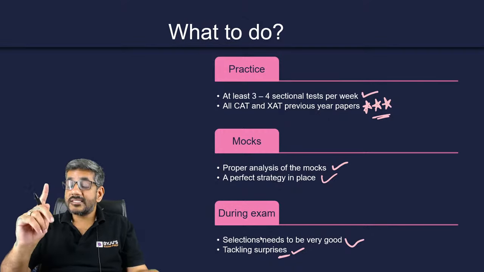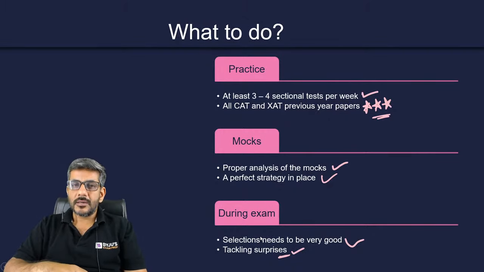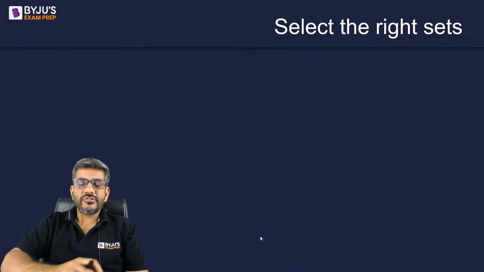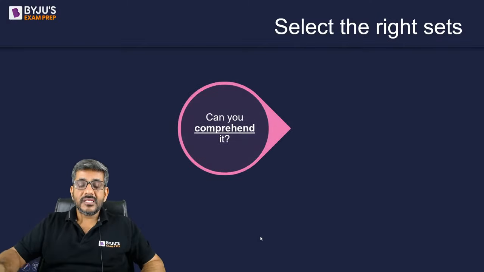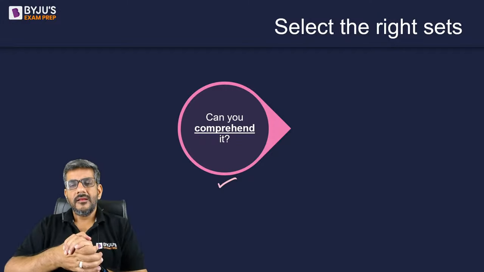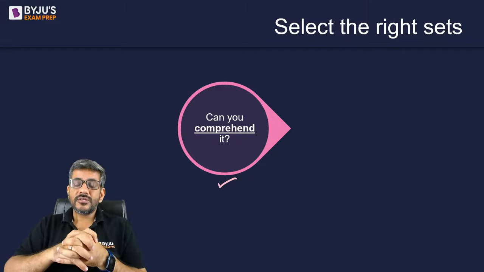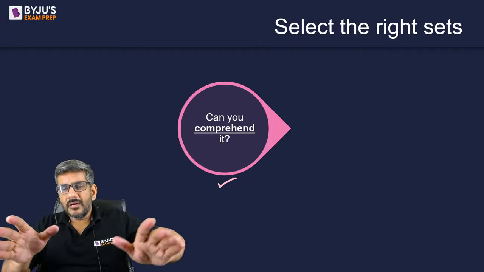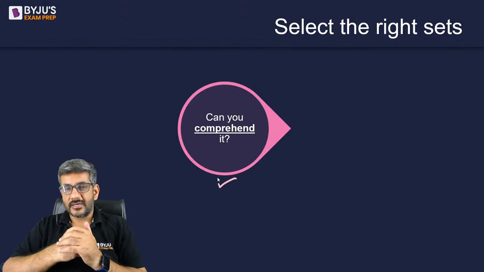Now, how can that selection be good? Because that's a very important point, so I am talking about that as well now. How do you select the right sets? In my opinion, this is my strategy through which I select the sets. First, read the set and see, can you comprehend the set? Do you understand what it is saying? What all things the set is going to ask you? Are you able to understand all those things? This is the first thing that you should be paying attention to.